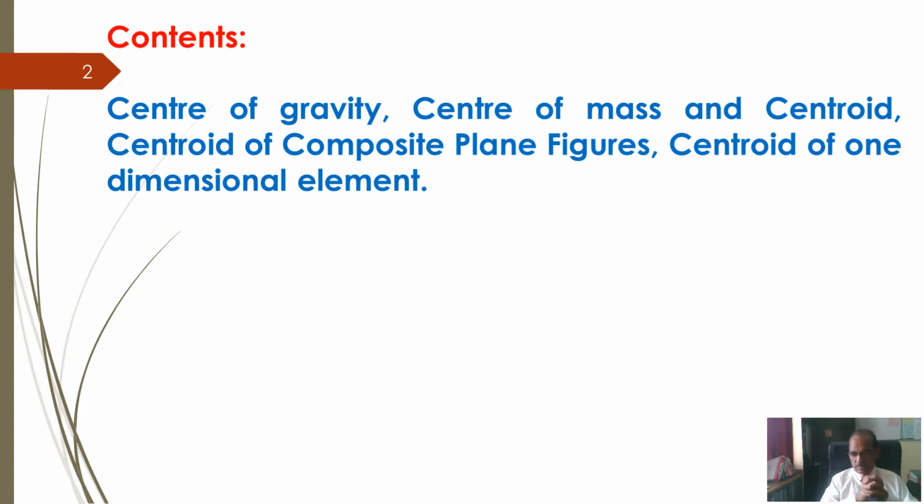Composite plane figures means what? We just have to consider two-dimensional elements, just lying in one particular plane. And the second is one-dimensional elements, that means having only length, linear elements, that we are going to consider. Okay, this is the scope of this particular unit.